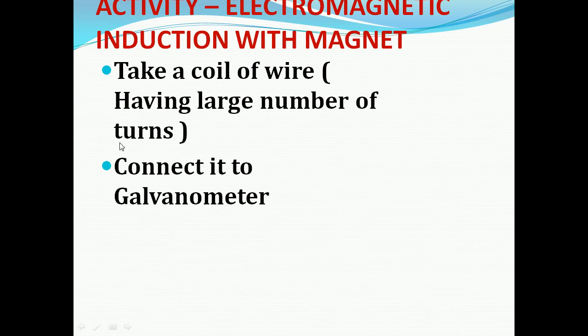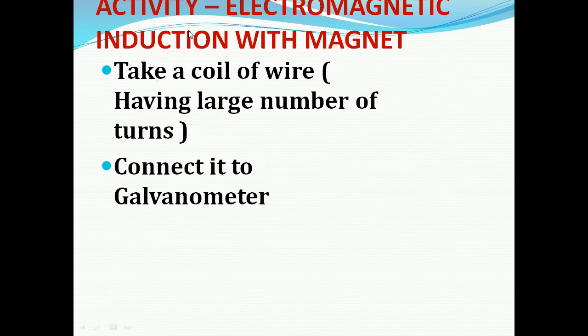We should connect it to a galvanometer. So there is no battery attached to the circuit. Only the galvanometer can show the current, whether there is a passage of current or not.